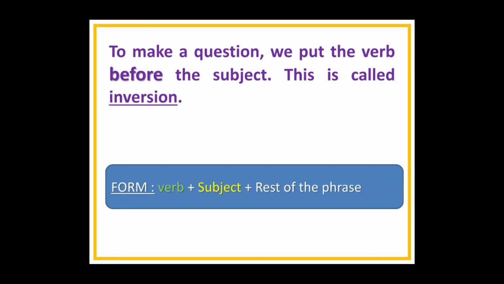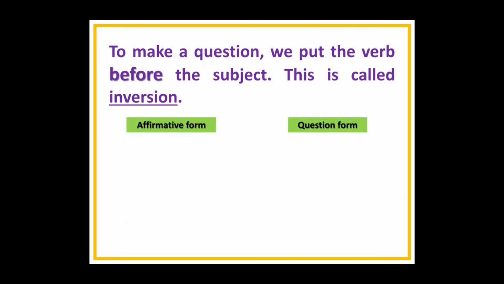Okay? So, to make a question, we put the verb before the subject. This is called inversion. We put the verb first, before the subject. Okay? The form: verb plus subject plus the rest of the phrase. So verb is first, then subject. Example, let's take this example. In the affirmative form, we start with the subject and verb. But in the question form, we start with the verb and then the subject.